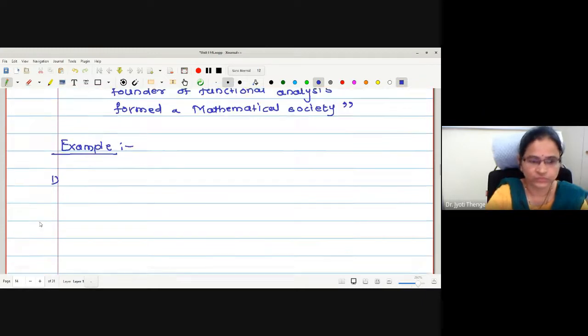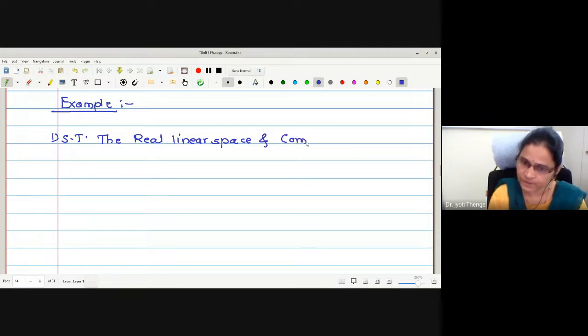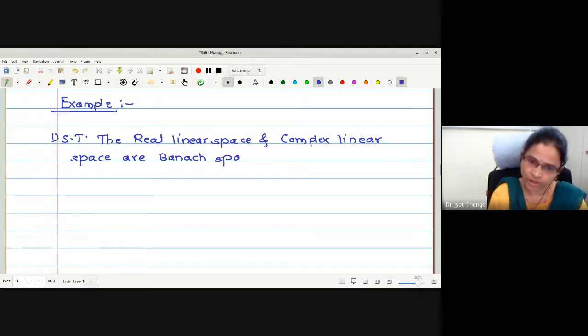The first example: show that the real linear space and complex linear space are Banach spaces under the norm.